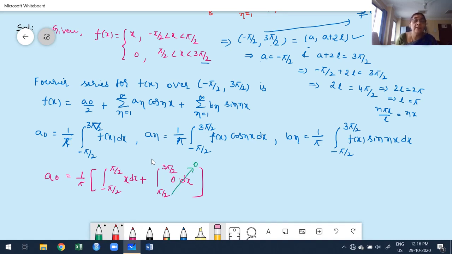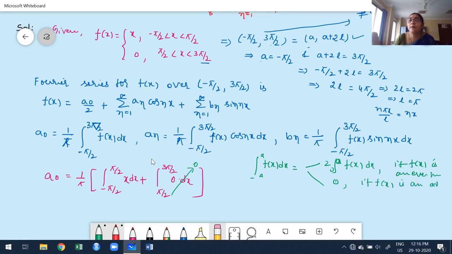But here this integral is in the form of minus a to a f of x dx. This is one definite integral property: it is twice of 0 to a f of x dx if f of x is an even function, and 0 if f of x is an odd function.